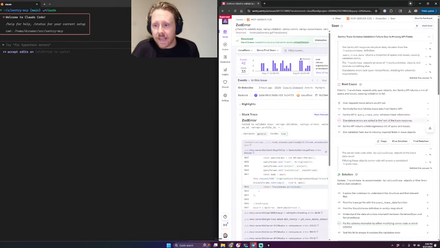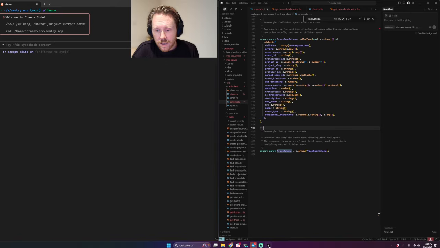It says standalone errors are added to the root of the trace response. That is, this schema, the root, as in the array, can contain more than just span schemas. It can also contain errors. And when I asked people, like, what the hell is up with this endpoint in Slack, as I was looking for an example issue to build this demo on, they're like, oh yeah, we record all the things that go in the trace.